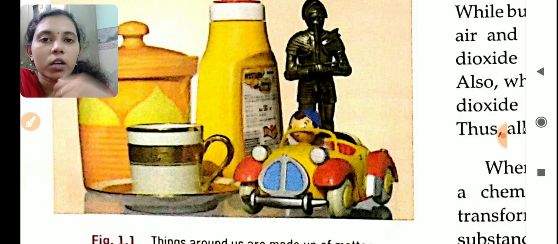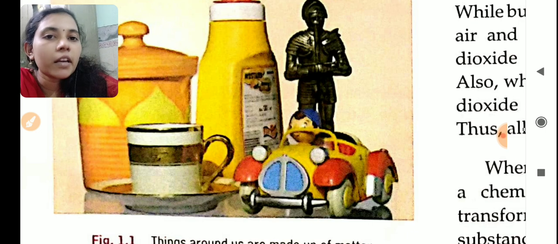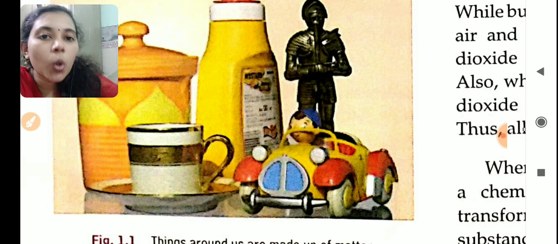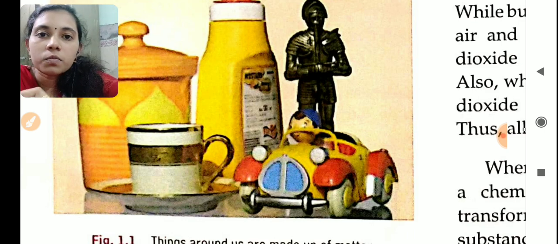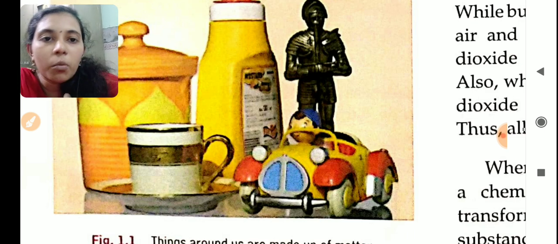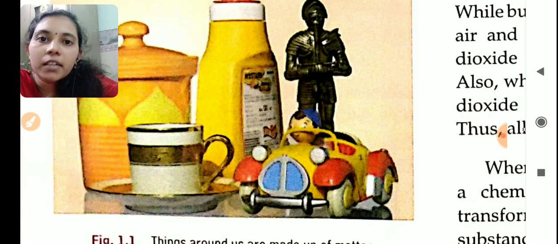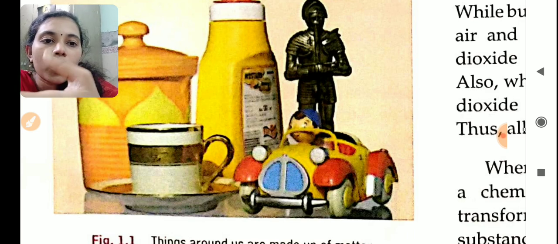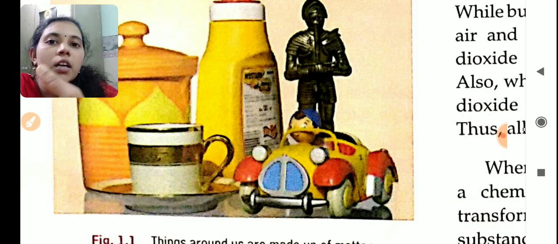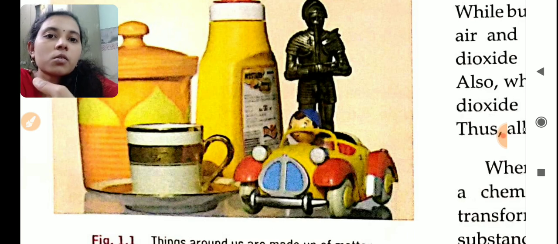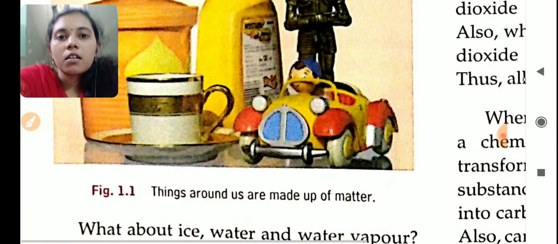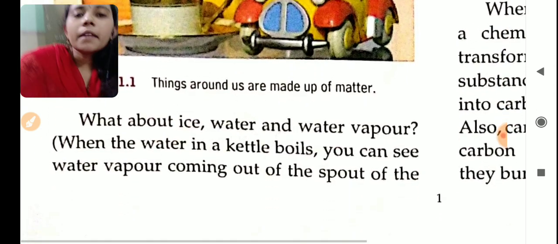If you are taking a book and keeping it anywhere, it will occupy a space over there, right? Or if you are hanging a clock, that clock will occupy a space on the wall. Same way that clock will have a mass also. Or if you are standing on the floor, the human body is also a matter, it is also a substance. A human being standing on the floor is occupying a space on the ground, and he or she is having mass also. So anything that occupies space and has mass is called matter.